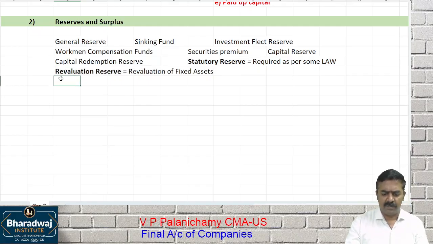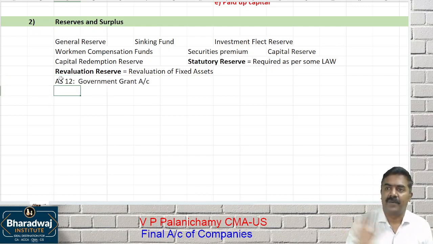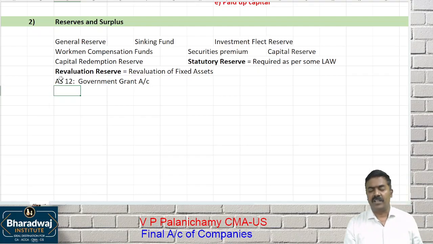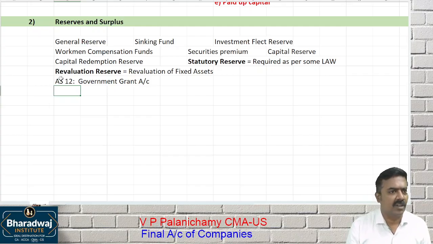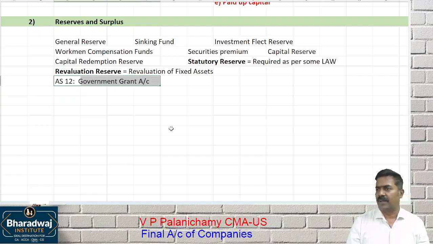It can be any reserve. We are going to learn Accounting Standard 12. There is something called government grant account. For example, you are starting an industry in a backward area. To start the industry, the government is giving a subsidy. You contribute 10 lakhs, the government will contribute 4 lakhs. You are getting that 4 lakhs. That can be taken as what? A reserve. Deferred government grant account, we will learn in Accounting Standard 12.